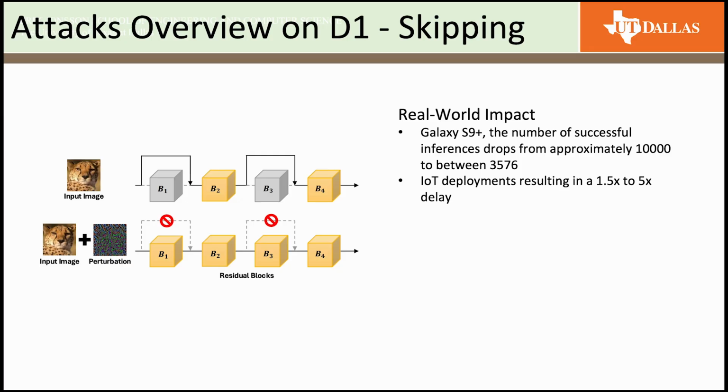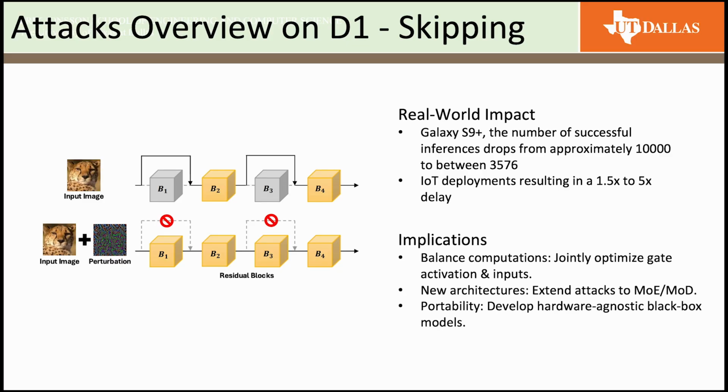In IoT deployment, where resources are already limited, skipping attacks can cause delays of up to 5 times, which is devastating for latency-sensitive applications. These implications suggest that new attacks should focus on joint optimization between gate activation and inputs, and these attacks should be extended to newer architectures such as mixture of experts and mixture of depths. And also portability, such as developing hardware-agnostic black box attacks, should be a focus.